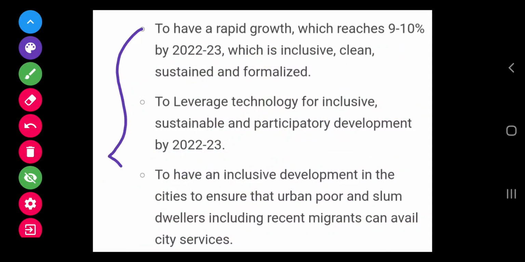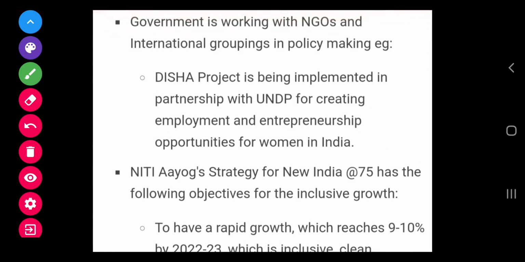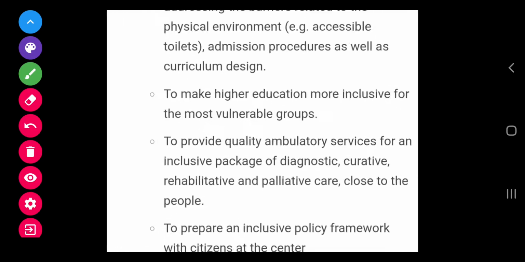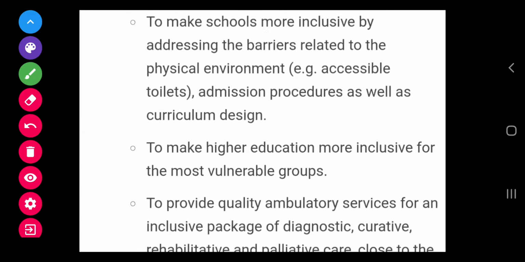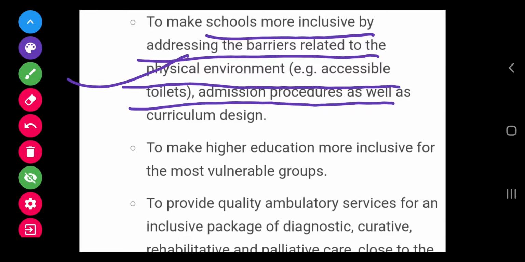So these are some of the initiatives or goals which have been set by NITI Aayog's Strategy for New India at 75. Let us discuss some more points from the strategy. This document also discusses making schools more inclusive by addressing barriers related to the physical environment, for example, accessible toilets, admission procedure as well as curriculum design.